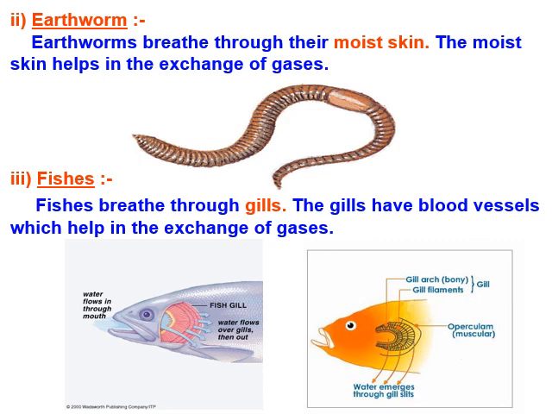Earthworms breathe through their moist skin. The moist skin helps in the exchange of gases. Fishes breathe through gills. The gills have blood vessels which help in the exchange of gases. Fishes use oxygen dissolved in water, so they continuously take in water through the mouth and release carbon dioxide-rich water through the gills.